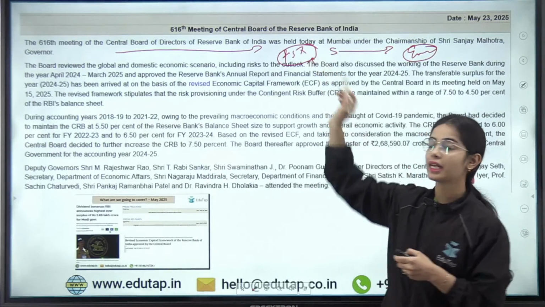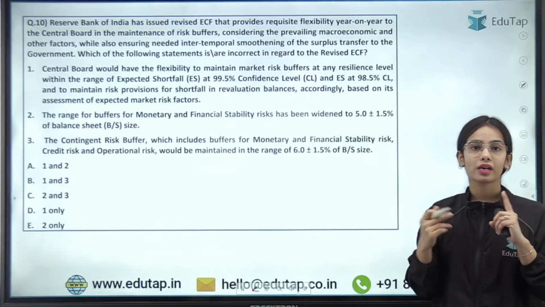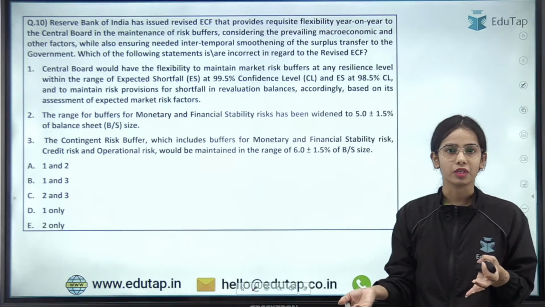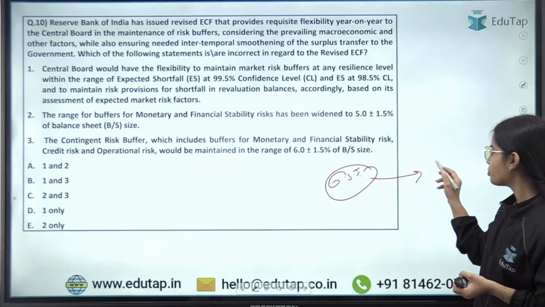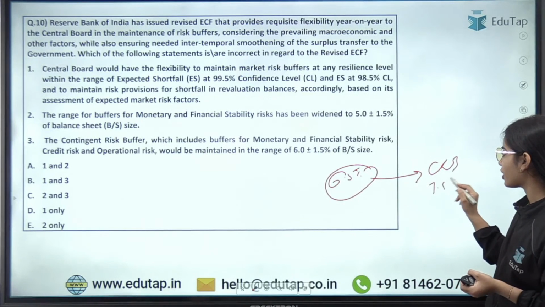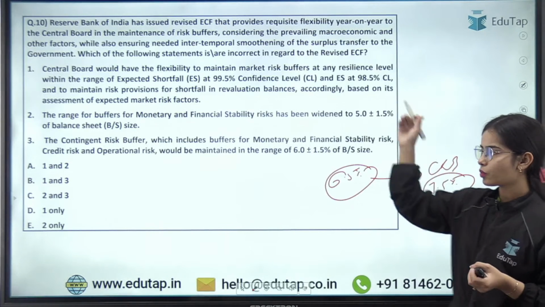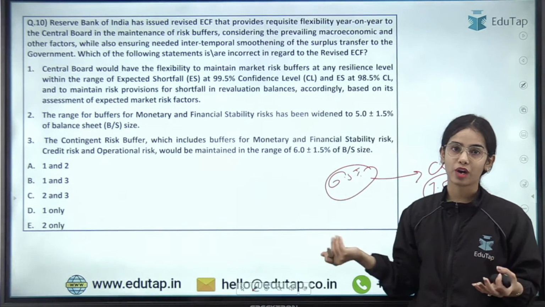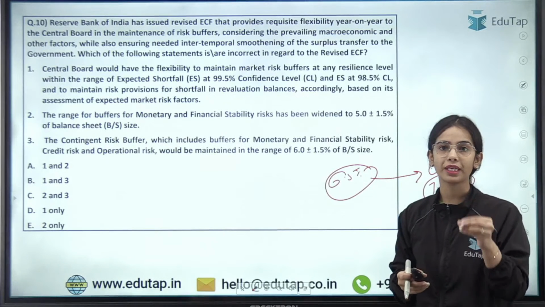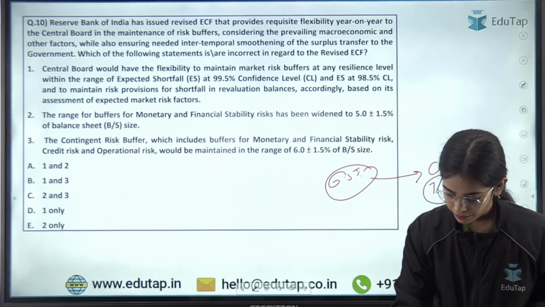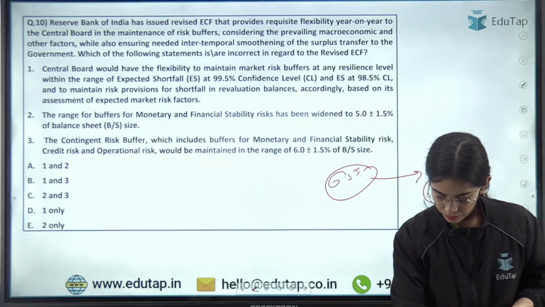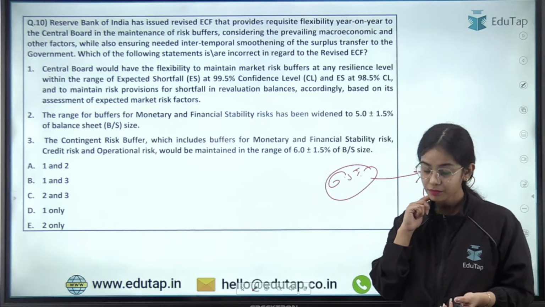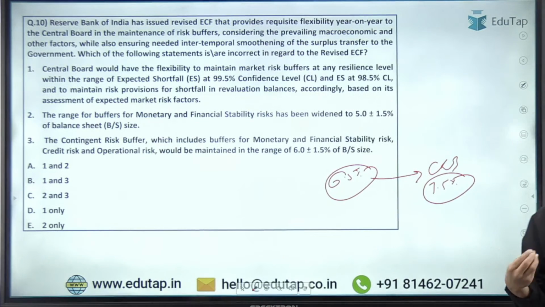Now the RBI can maintain a higher contingent risk buffer. Now, what is this revised economic capital framework? Before, the limit was 6.5%, but now the RBI is able to maintain a contingent risk buffer of 7.5%. How is it so? Which of the following statements is or are incorrect in regards to the revised economic capital framework? Try to answer this question, and give yourself 1 mark for each correct answer.